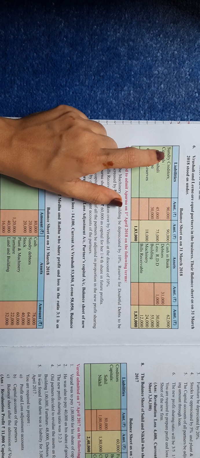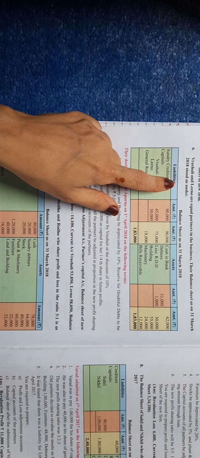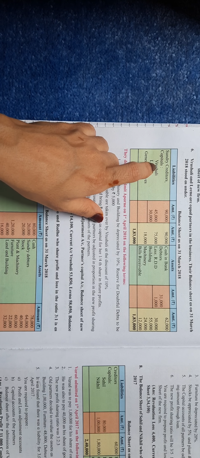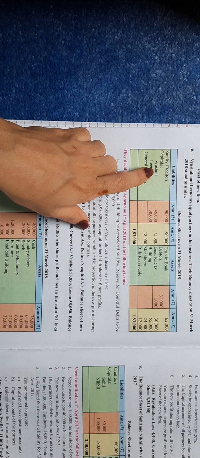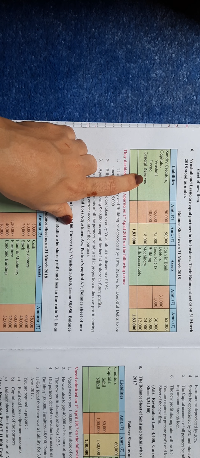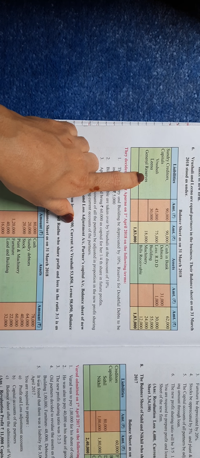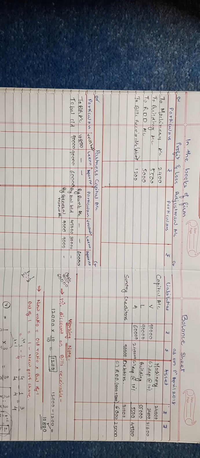Okay, to the liability side we'll transfer sundry creditors, capitals and general reserve. Sundry creditors as it is to the liability, capitals will be transferred to the credit side of partner's capital account by balance brought down, and general reserve will be distributed amongst all the partners in the old ratio, transferring to the credit side of partner's capital account.